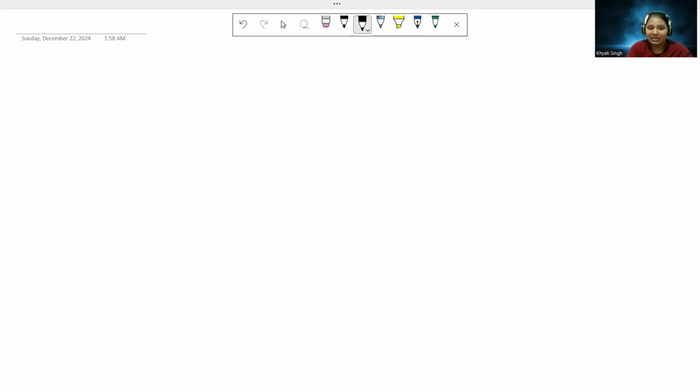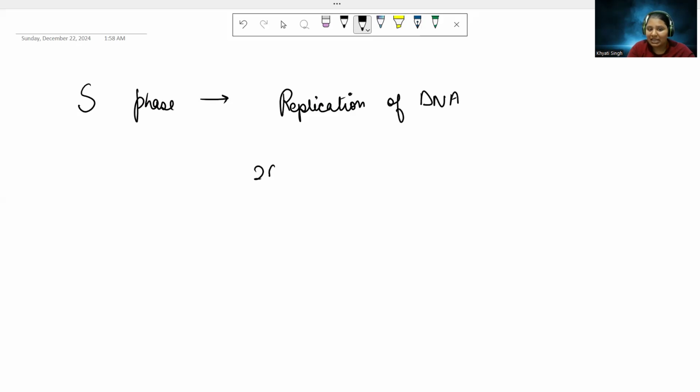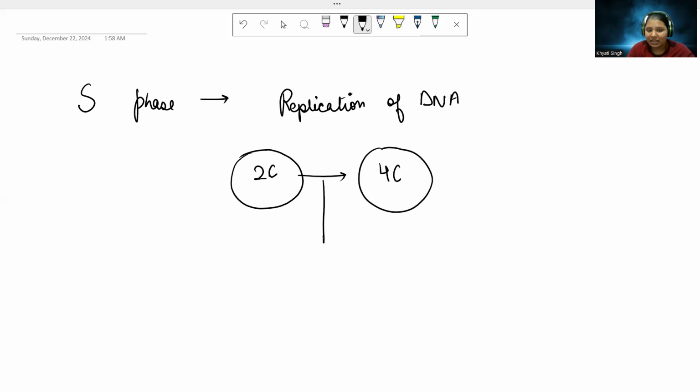The next phase is, as I told you, S phase, the very important phase of interphase. What happens in S phase? The very important event is replication of DNA. It means if my parent cell got 2C DNA, this 2C DNA needs to become 4C. What is happening in this process? The replication occurs of DNA. If its amount initially was 2C, now it's going to increase to 4C.